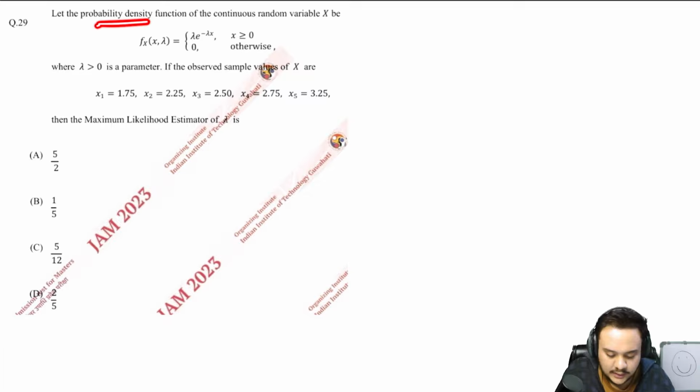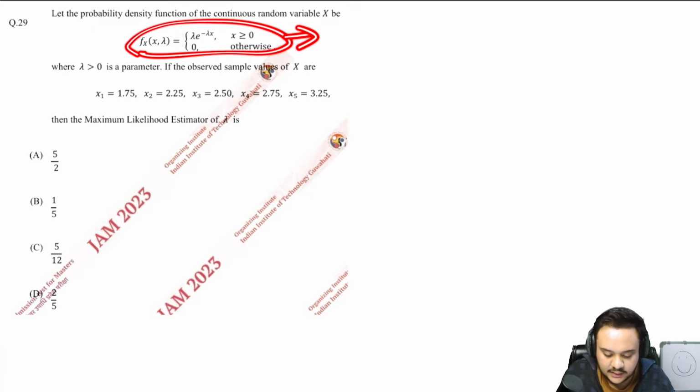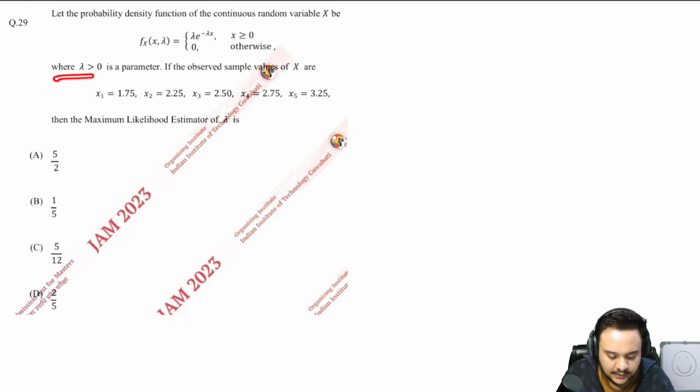Alright guys, so look at the 29th question. It says that probability density is given here. First of all, identify the kind of distribution. Very easy, exponential, right? That is your first step. Lambda greater than 0 is a parameter, if the observed sample values of x are given, find the maximum likelihood estimator of lambda.